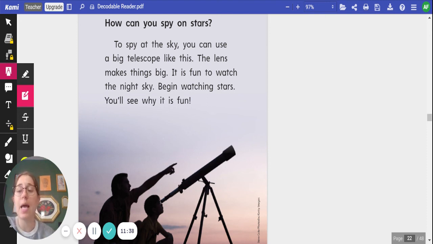Go ahead, pause, and find our last high frequency word on this page. All right, and our last word on this page is the word begin.